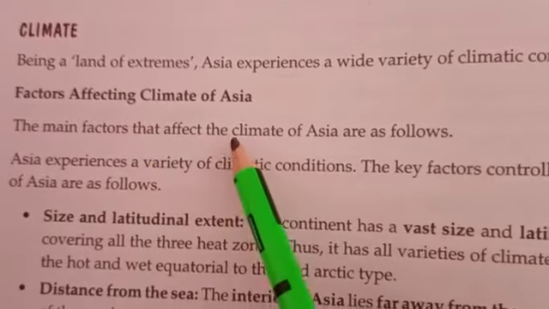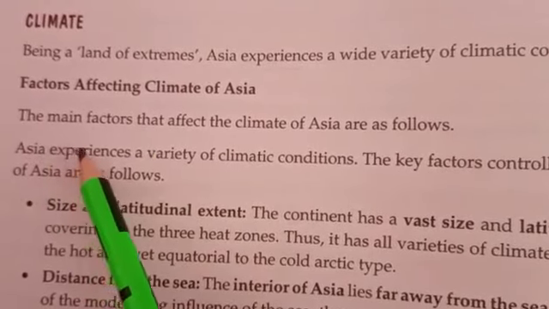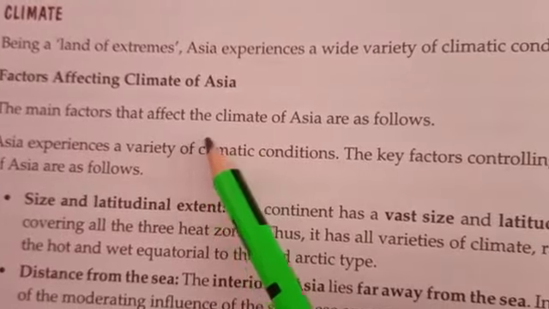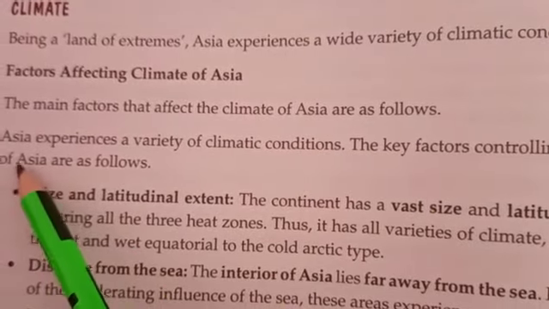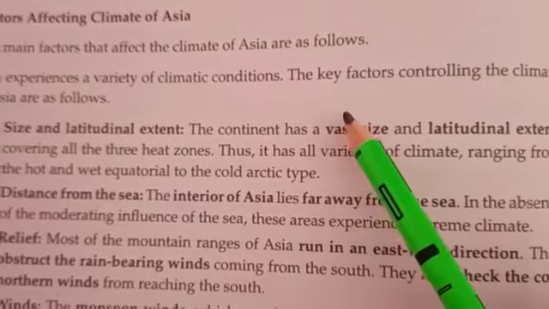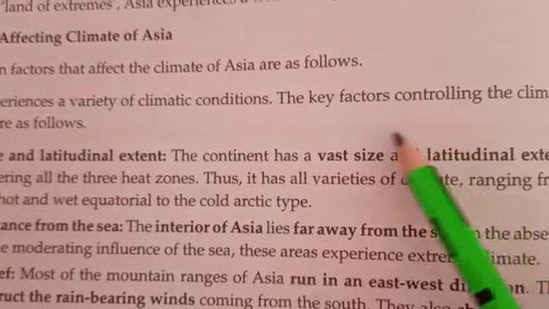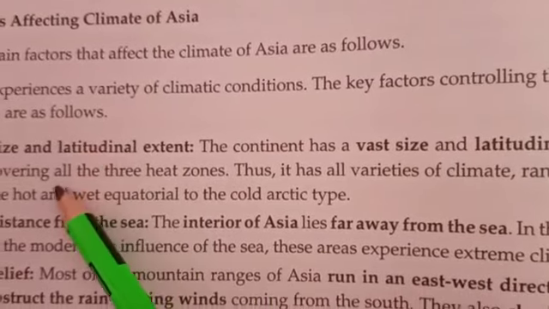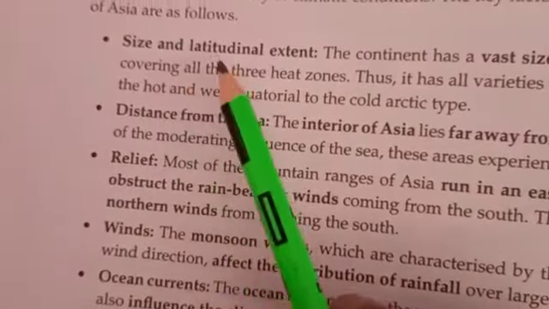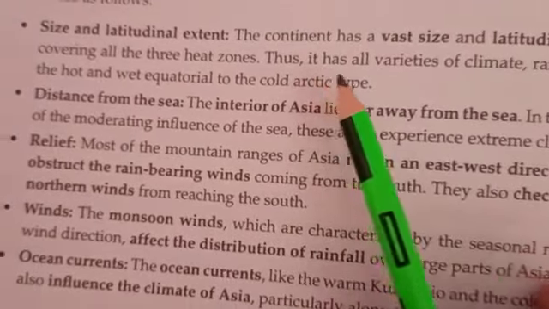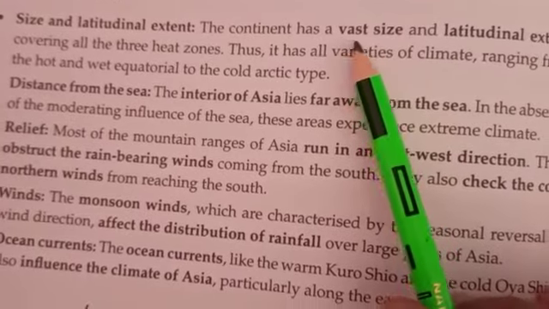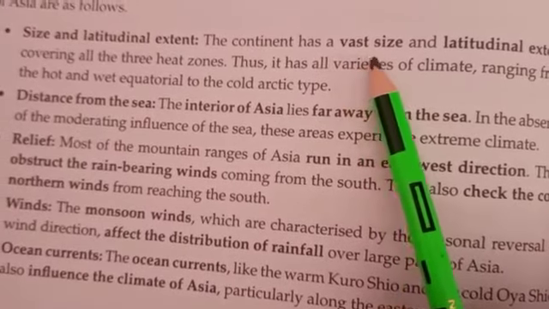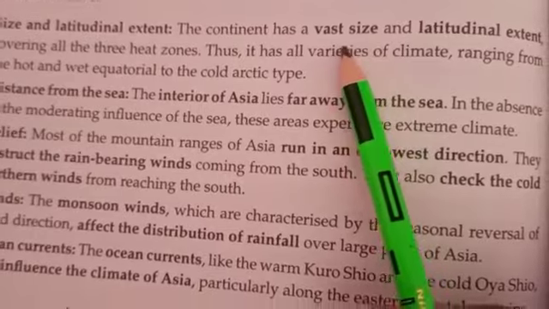Factors affecting the climate of Asia. The key factors controlling the climate of Asia are as follows. The size and latitudinal extent. The continent has a vast size. Children, you have studied that Asia is the largest continent in the world.